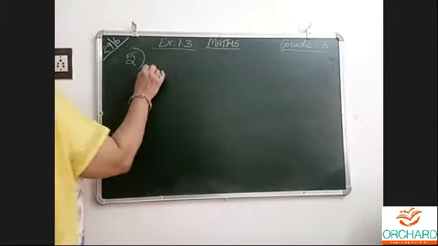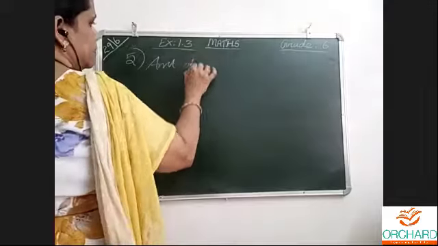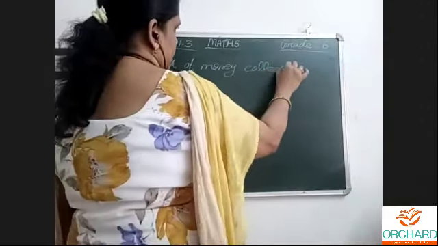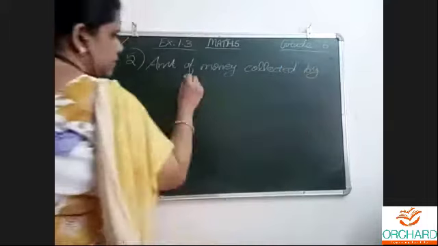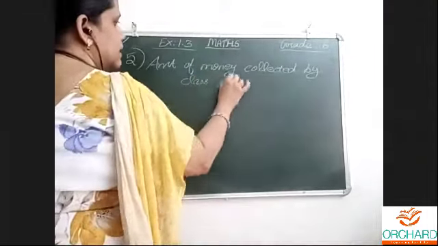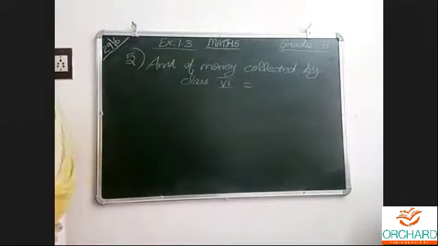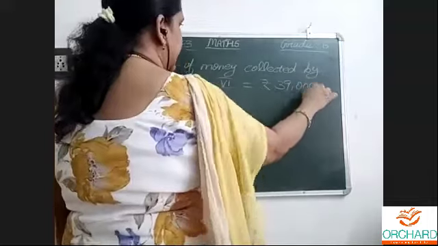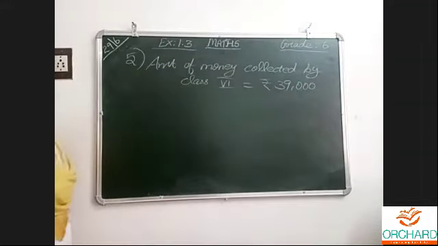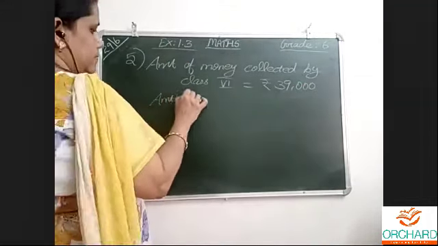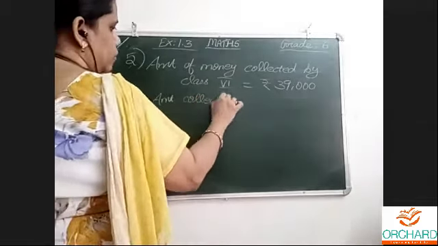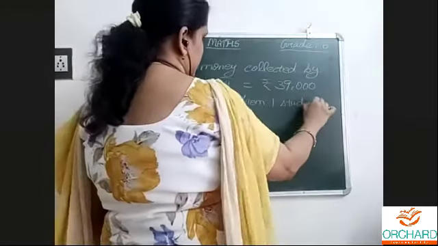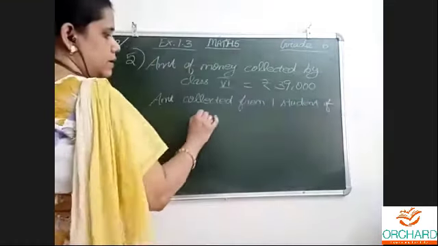Now, amount of money collected by class 6 is equal to 39,000. Steps are compulsory and they carry marks. Now, amount collected from one student of class 7.